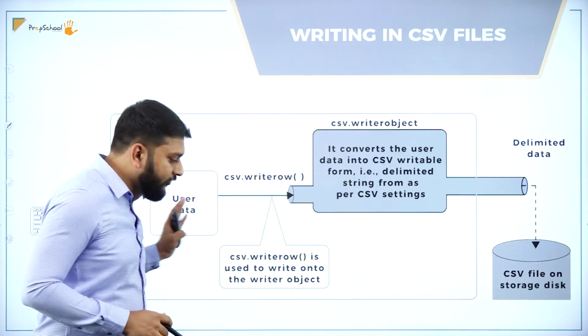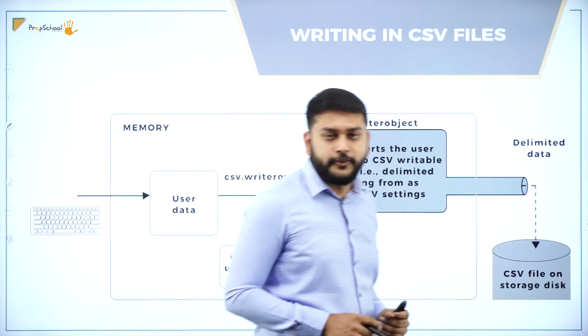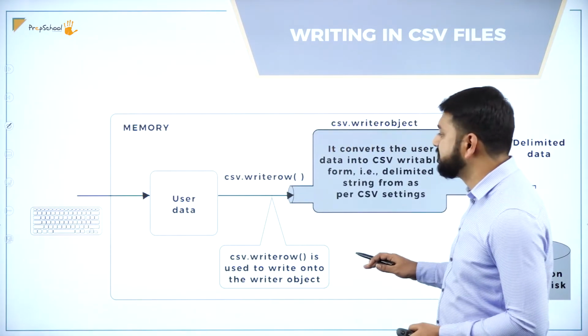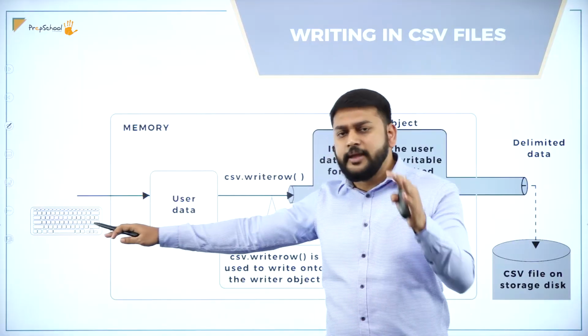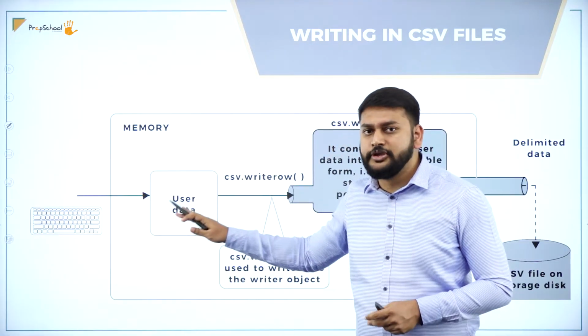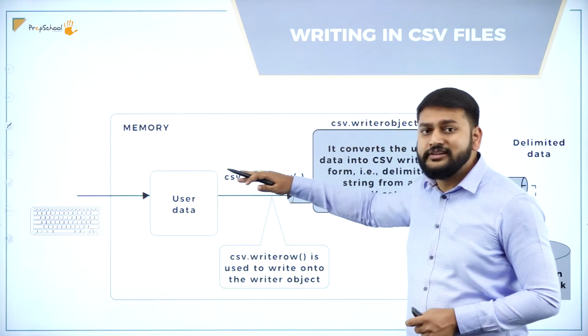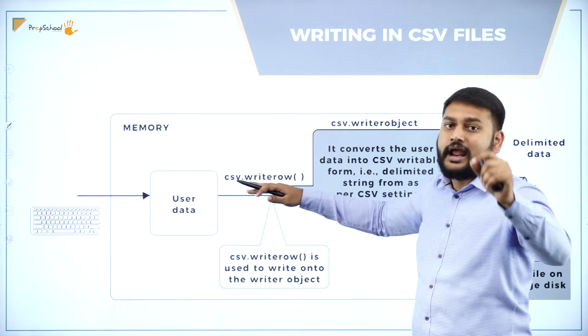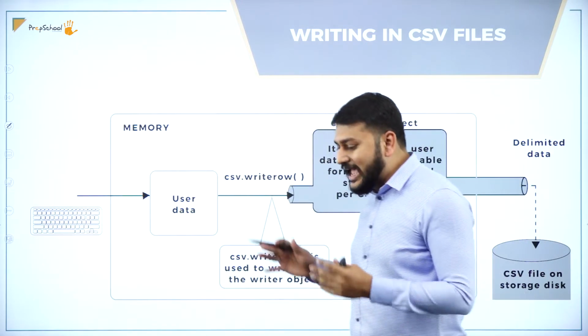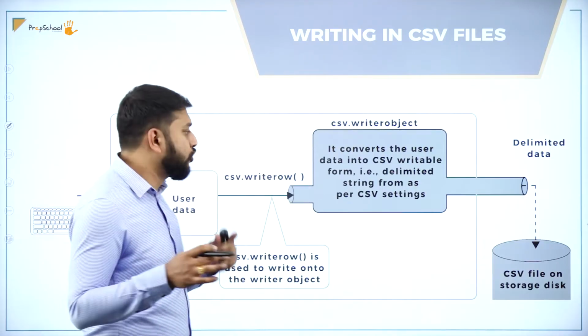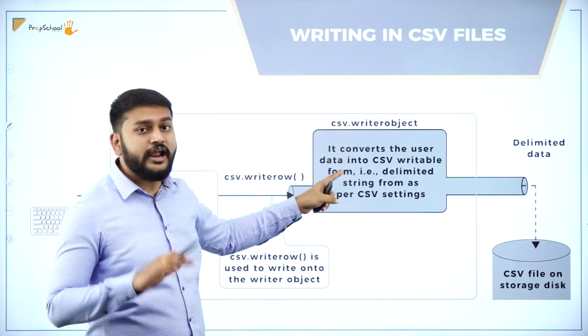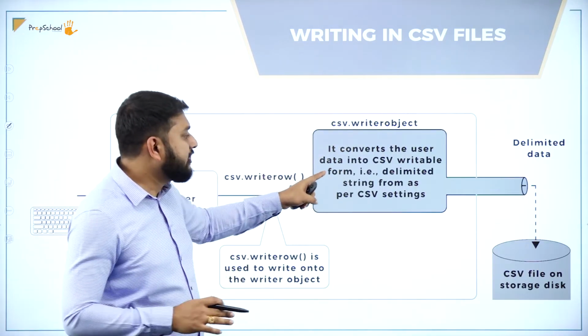I have got a diagram for all of you. What exactly is happening here? The user will be typing the data, so user data is coming here, and then I will take the help of csv.writerow. What exactly are we doing with writerow? Observe here, it converts the user data into CSV writable form.